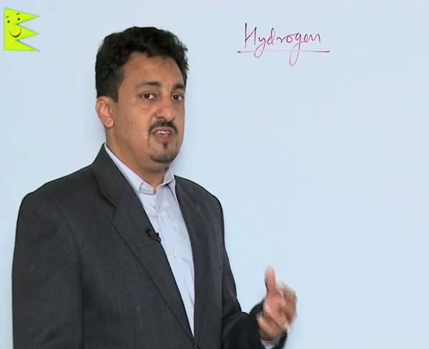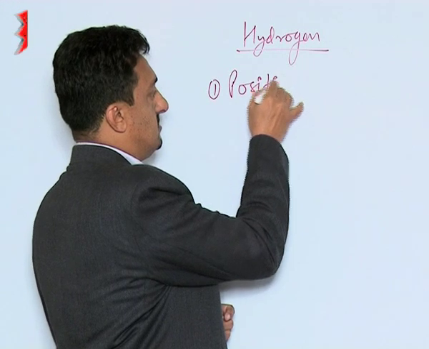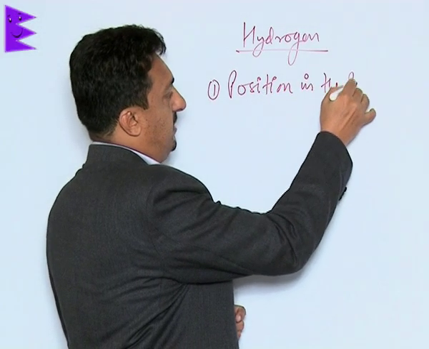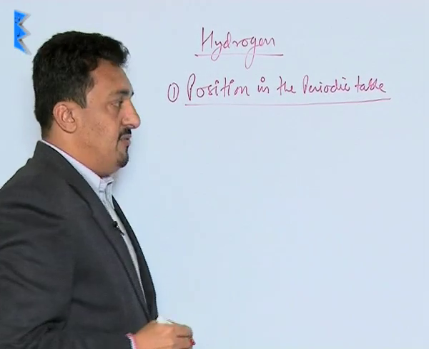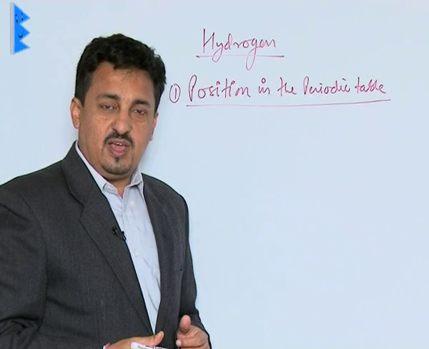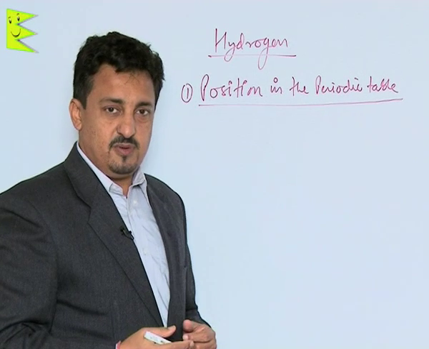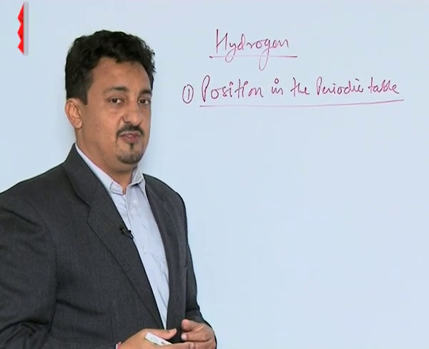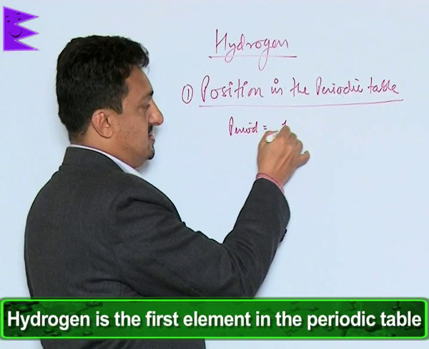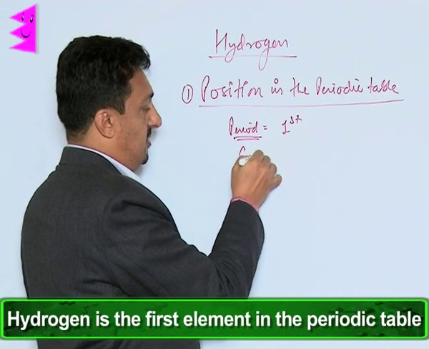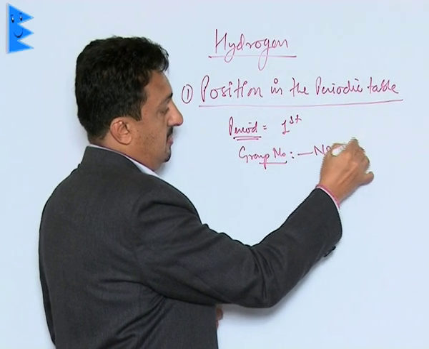Now, the first thing we need to understand about hydrogen is its position in the periodic table. Why are we discussing this position? Because in the modern periodic table, the position of hydrogen is not fixed. The period assigned to it is, of course, the first, but as for the group number, there is no group number assigned.